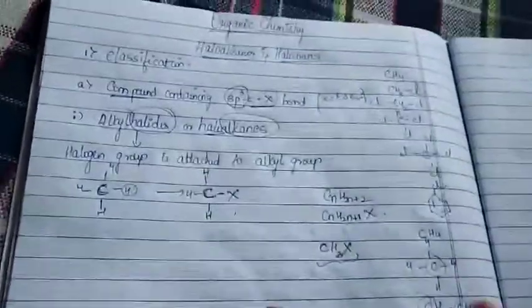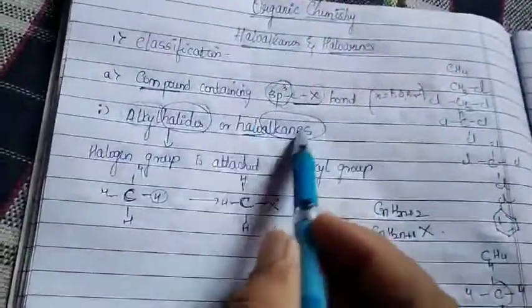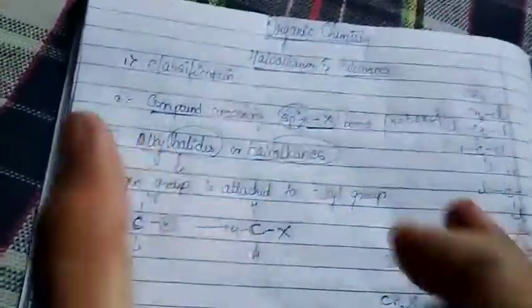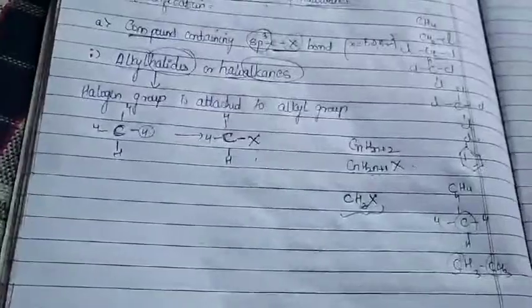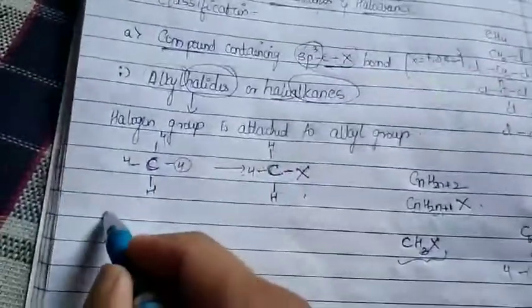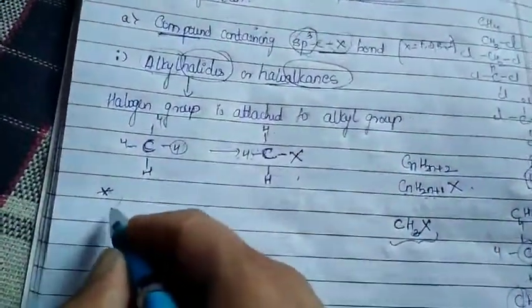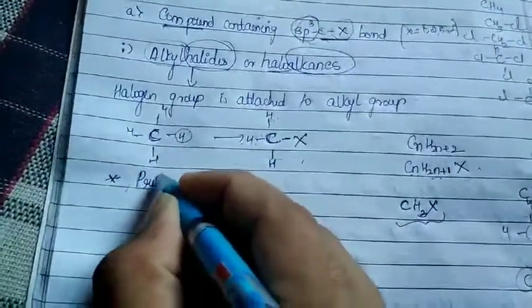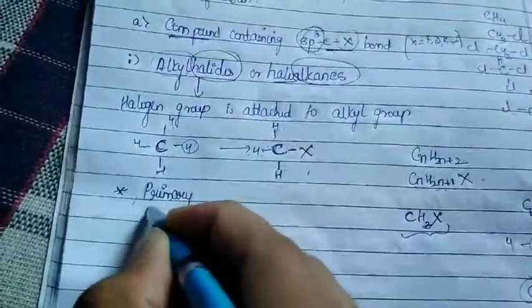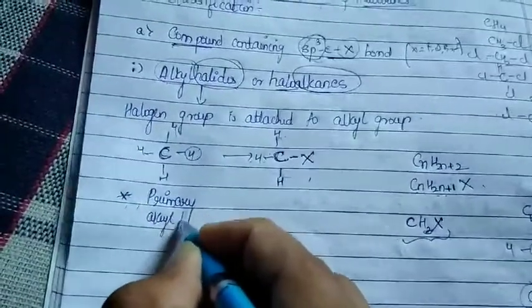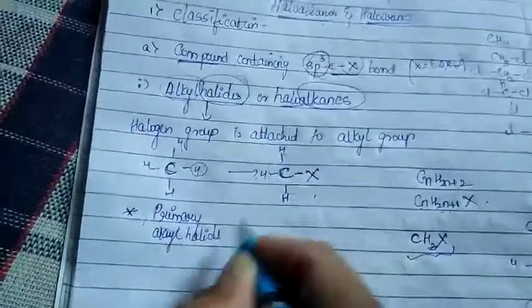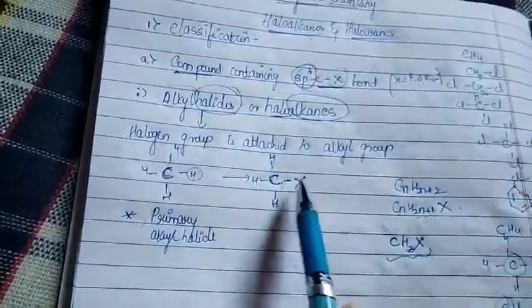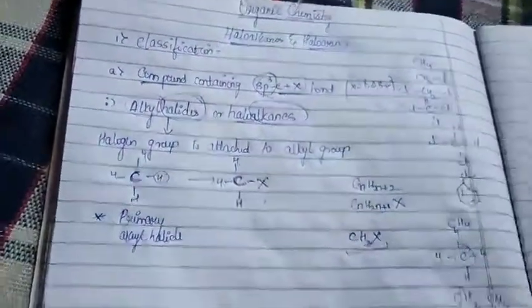So this is the general formula for haloalkanes or alkyl halides. Basically, haloalkanes or alkyl halides are further classified into three important types. The first one is the primary alkyl halide. That means whatever halogen group is attached, it is attached to a primary carbon atom.